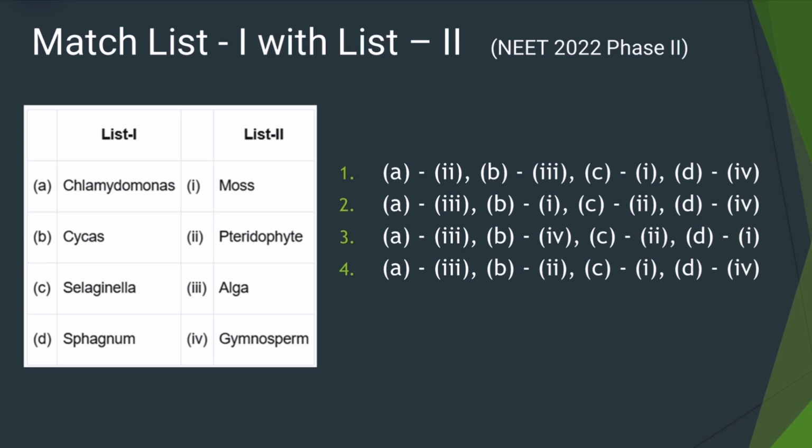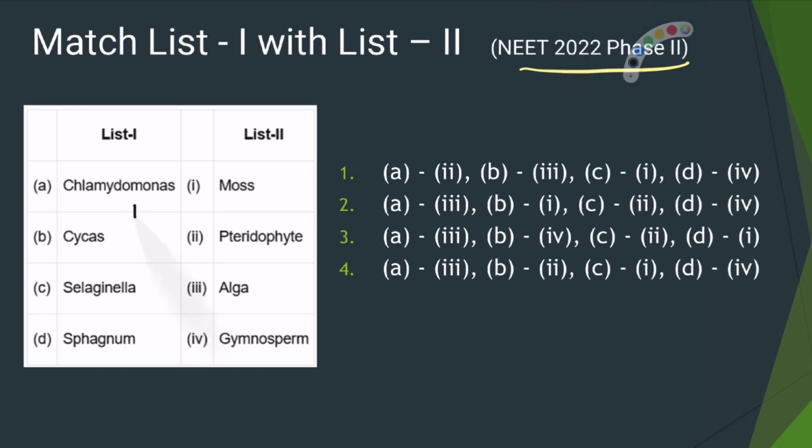Here we have one more match the following type of question from NEET 2022 phase 2, and here two lists are given, list 1 and list 2, and we need to match with the respective category. So first of all, Chlamydomonas. Chlamydomonas is an alga.